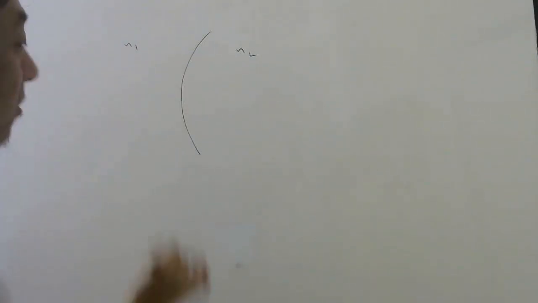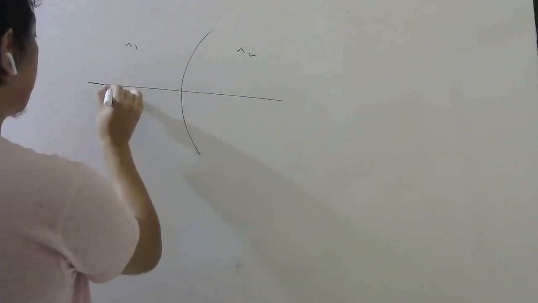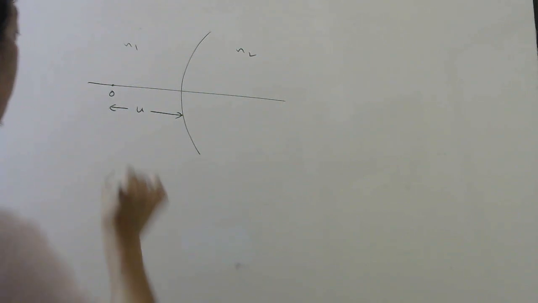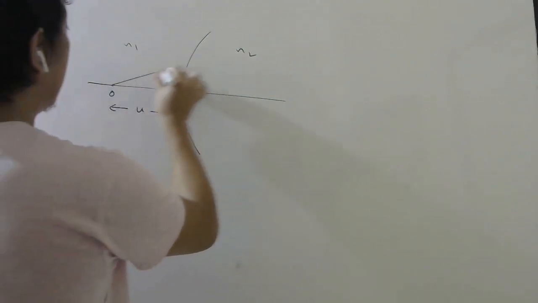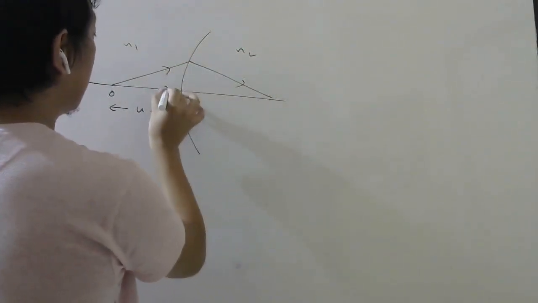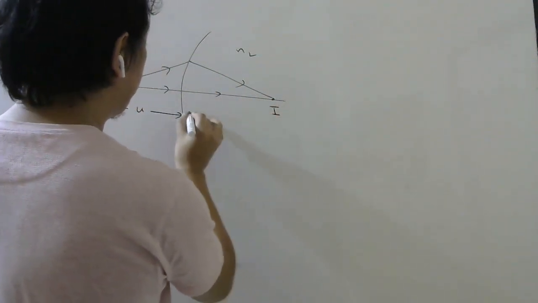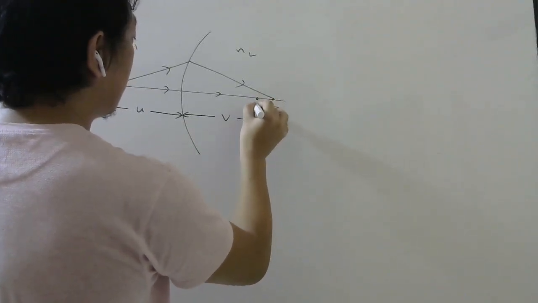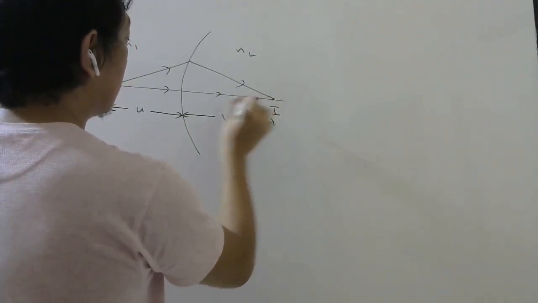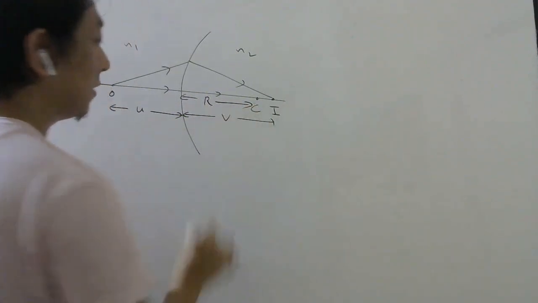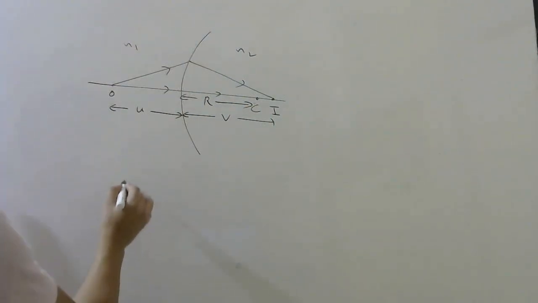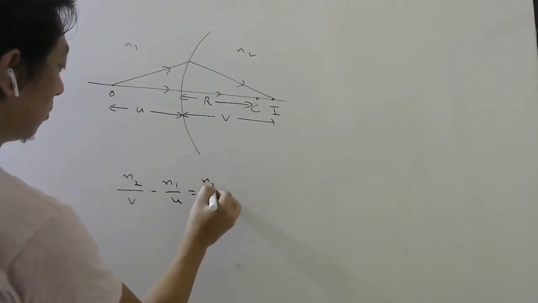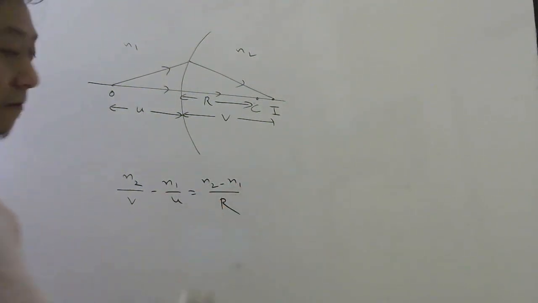Now, if you have a spherical surface with some medium here and some medium here, with refractive indices n1 and n2, and the object is kept at some distance u. While putting the values, you have to put the sign, remember, in the formula. Then the light will go like this and come like this, and you will find an image here. That is your v. The center will be somewhere here, let's say here. Then this will be the radius, right? So the formula connecting all of them is: n2 by v minus n1 by u equals n2 minus n1 by R.